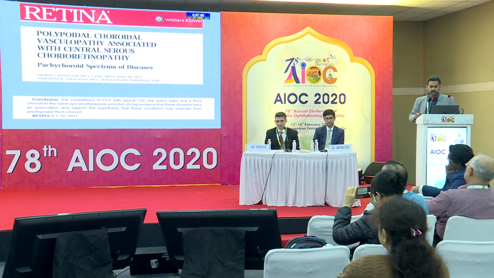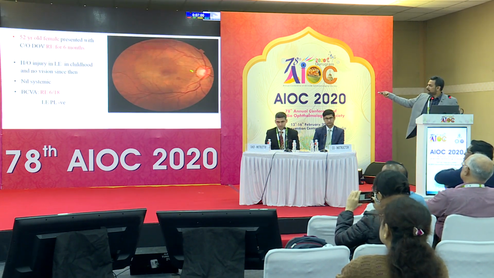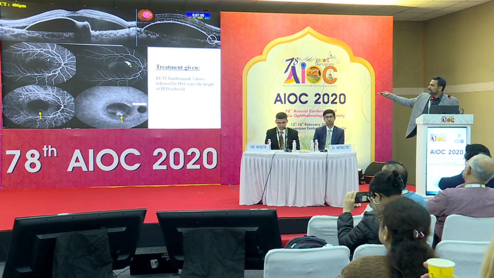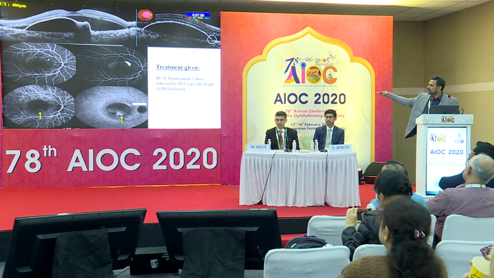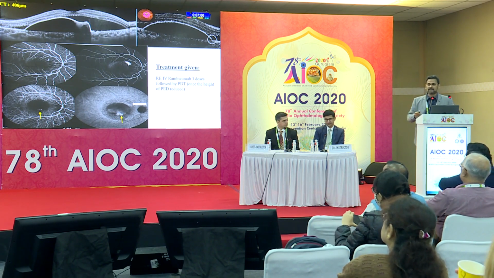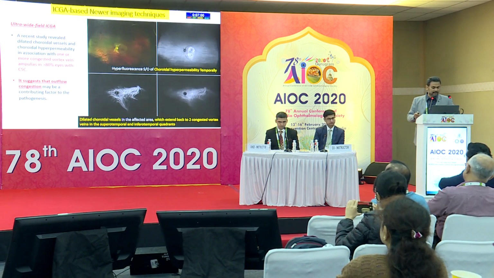Coming to a variant of CSR in the pachychoroid spectrum, these patients have serous macular detachment at the fovea. We have seen superior CSR with a typical smokestack leak, but the OCT is not showing a serous PED. Instead you see a notched PED with a polyp on the undersurface of the RPE, and ICG reveals polyps in the inferior macula. So we are seeing active CSR and active PCV in the same eye together, almost confirming the pachychoroid spectrum here. This has been published in Retina Journal.